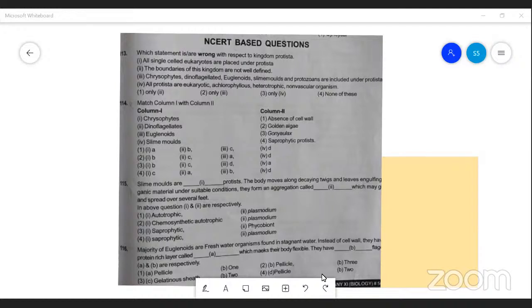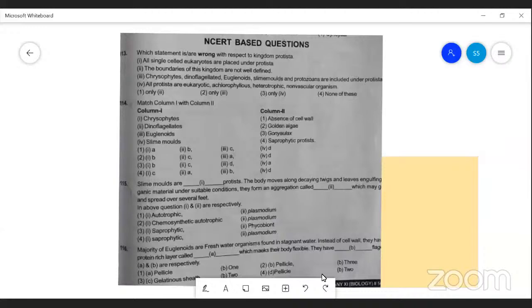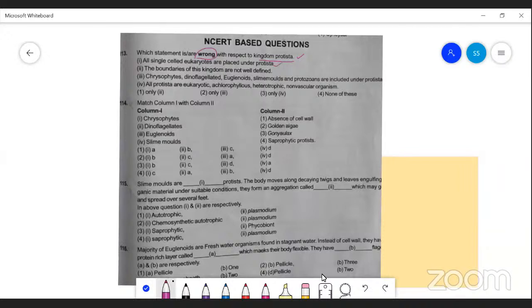Okay, yes. Some questions I'm going to discuss which are related to the topic, the NCERT based questions. Let's see the questions. Which statement is wrong with respect to the kingdom Protista? We know the characteristic features of Protista. Single-celled eukaryotes are placed in this kingdom. It's correct. All protists are unicellular and eukaryotes.